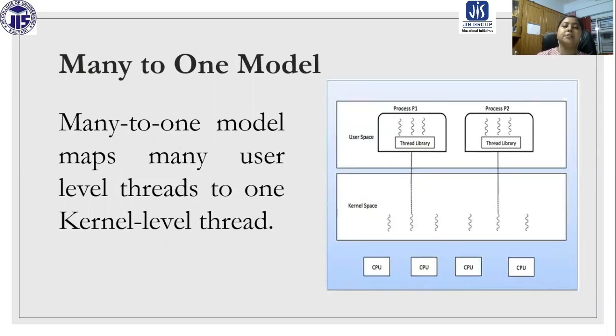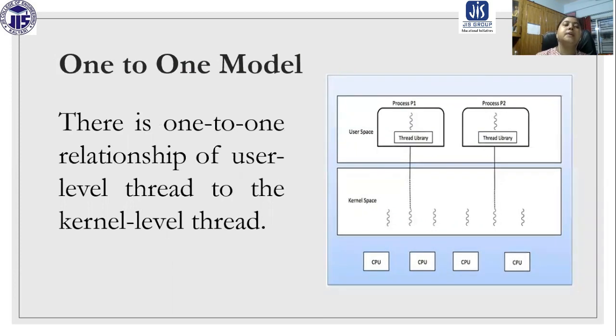Many to one means one kernel level thread is associated with multiple user level threads. The last one, one to one, is when one kernel level thread is associated with one user level thread.